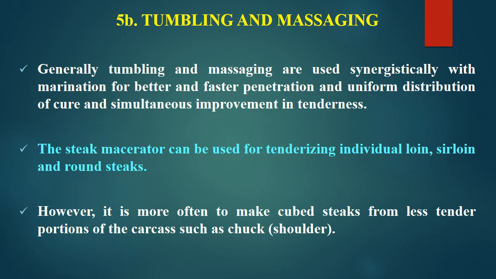Sometimes these pieces are cured through this tumbling and massaging, and that helps in extraction of proteins. And finally all those cured pieces are put into molds and closed with tight pressure. Thereby we can create a new structure, sometimes we call it ham, and this kind of product is called restructured products. So this tumbling and massaging is also used in restructuring, but it helps in tenderization.